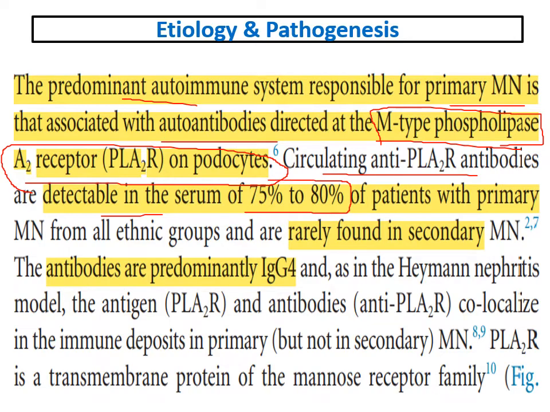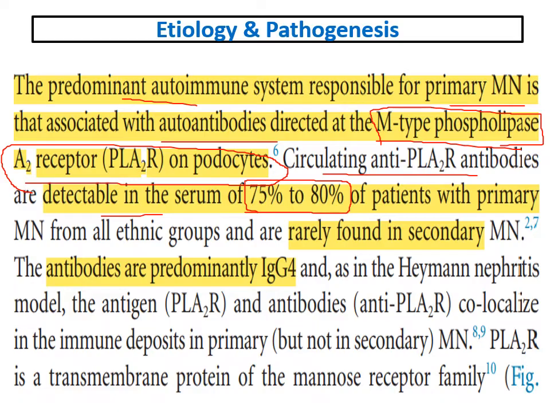70 to 80% of patients with primary membranous. Don't forget this number. It is present in about 70 to 80% of cases of membranous. So what is that? It's sensitivity.